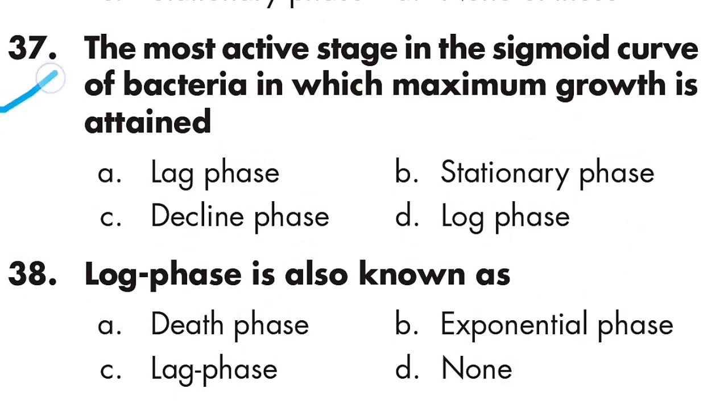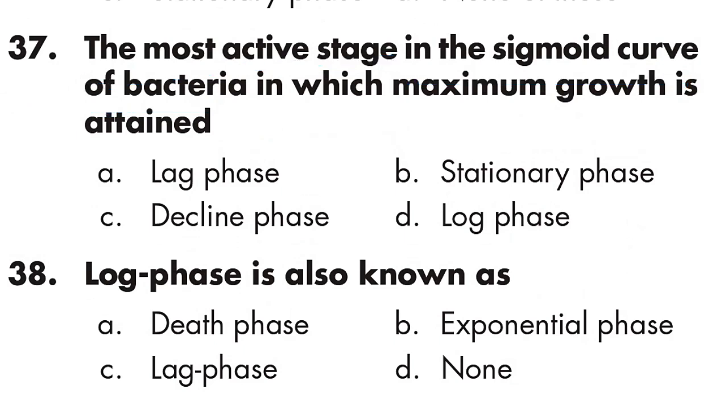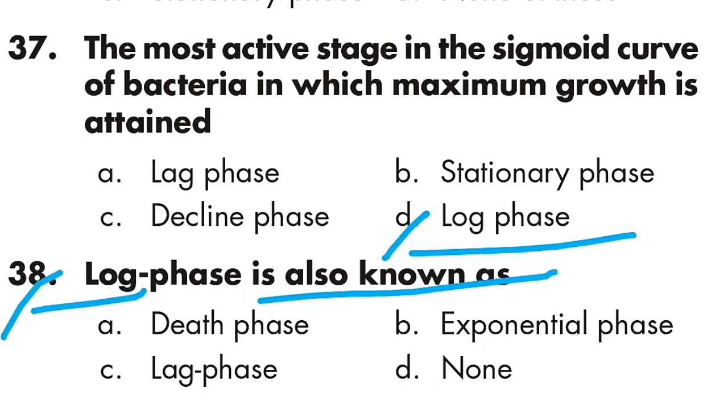Question 37: The most active stage in the sigmoid curve of bacteria in which maximum growth is attained is the log phase. Option D is right. Question 38: Log phase is also known as lag phase. Option C is right.